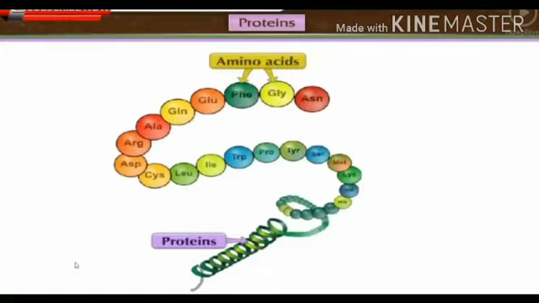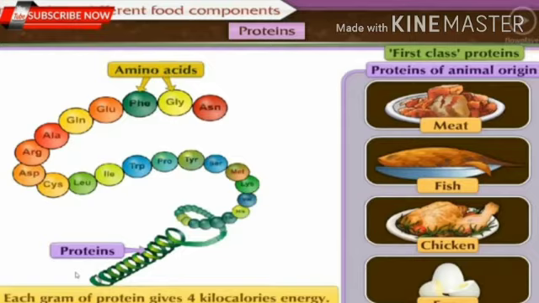You all know that there are 20 amino acids in our body. The proteins are macromolecules, means larger molecules, which are formed by bonding together many amino acids. Means many amino acids join together to form a large molecule of protein. See, the proteins of animal origin are meat, fish, chicken, eggs, etc. These proteins are called first class proteins. And we get 4 kilocalorie of energy per gram of proteins.